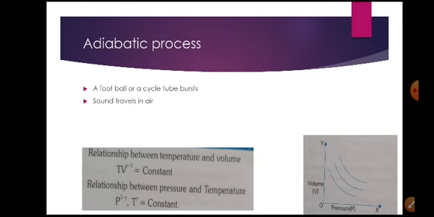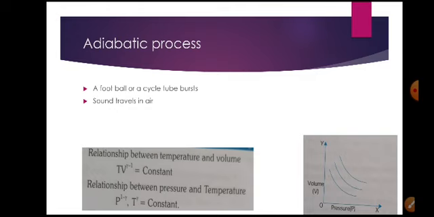So what is the isothermal process? In the isothermal process, pressure and volume change. In the adiabatic process, pressure, volume and temperature change. In isothermal, temperature remains constant. The isothermal process is a slow process. The adiabatic process is a fast process. Heat exchange takes place in isothermal. There is no heat exchange in the adiabatic process.